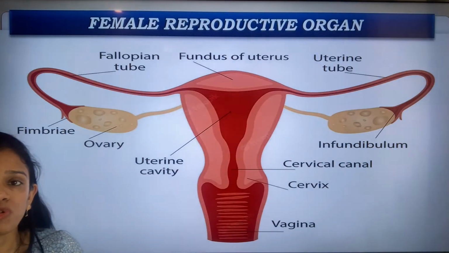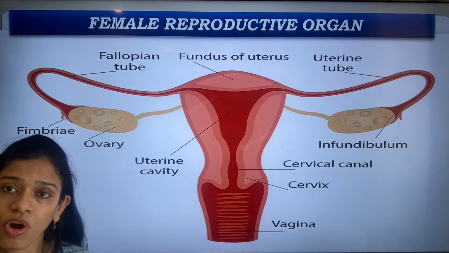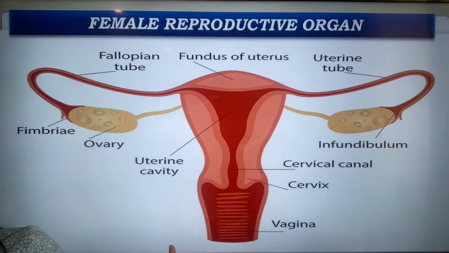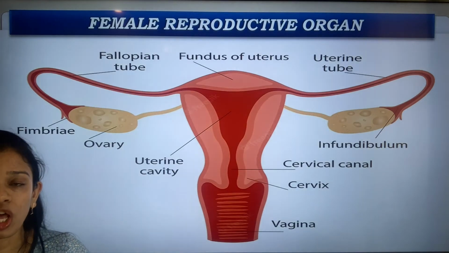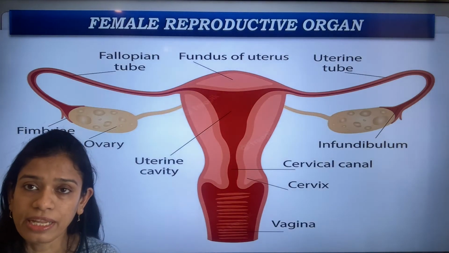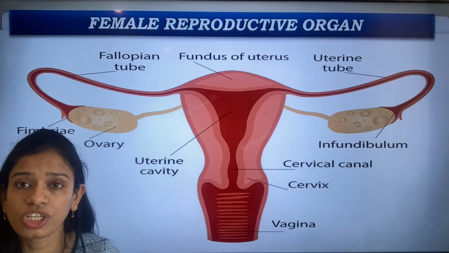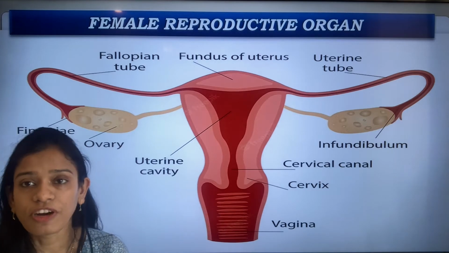Now let's come to the female reproductive organs, or the female reproductive system. This is how a female reproductive system looks compared to that of the male. Now let's see each of the parts, what its function is, and why it has that particular function.